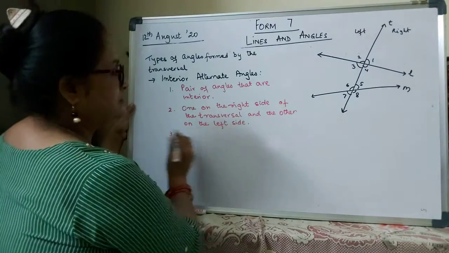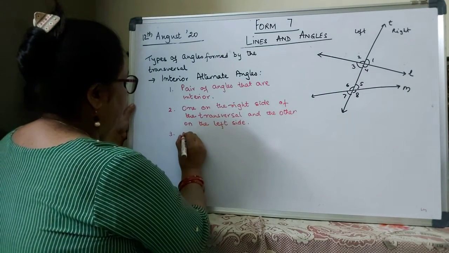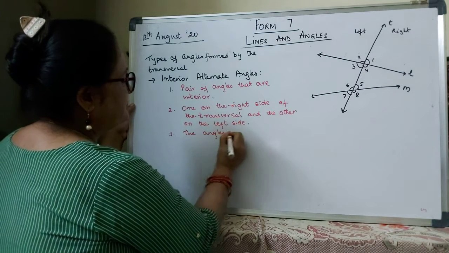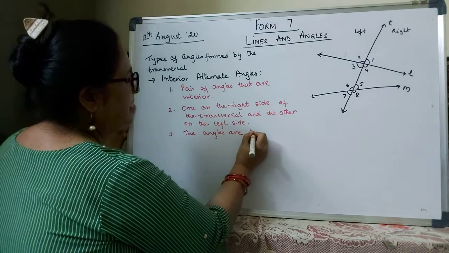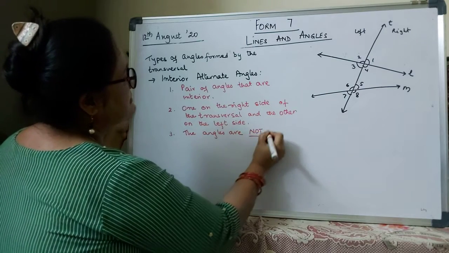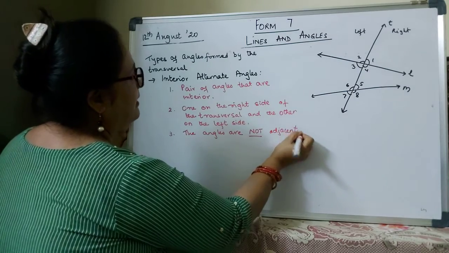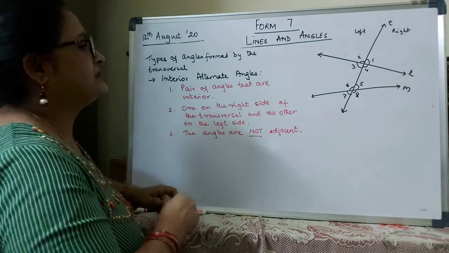But the third most important is the angles are not adjacent.